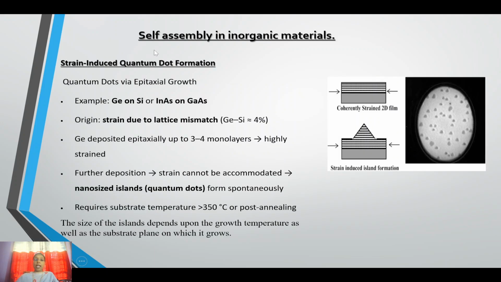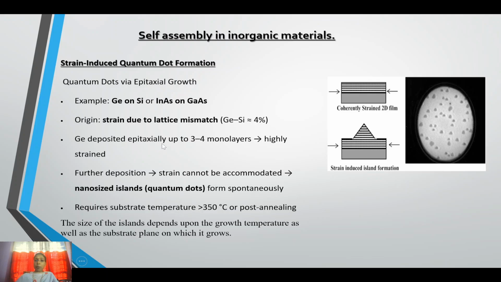Okay. And then another self-assembly in inorganic material: self-induced quantum dot formation. Quantum dots via epitaxial growth. Epitaxial means surface growth. Examples are germanium growing on the surface of silicon, or indium arsenide on the surface of gallium arsenide. This originates due to the strain from lattice mismatch.